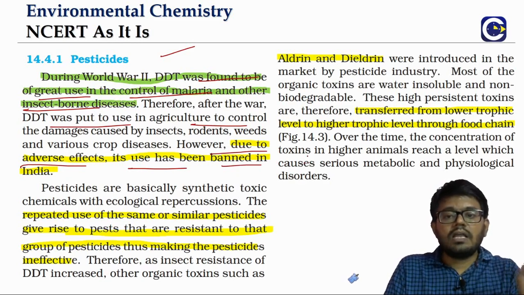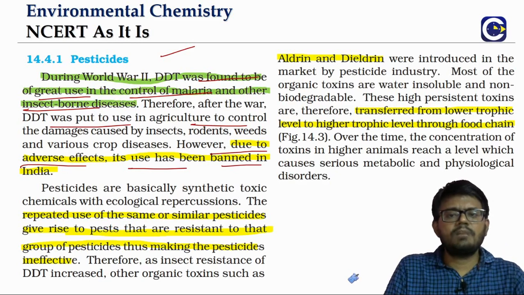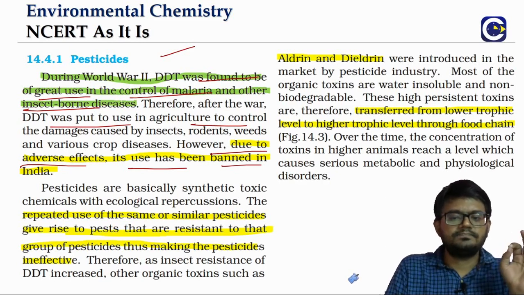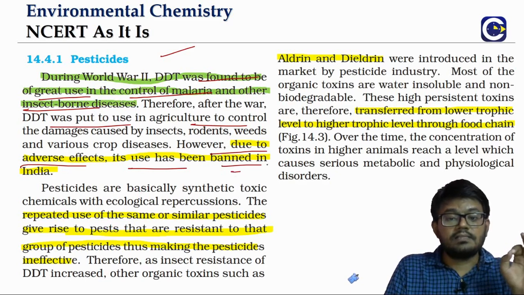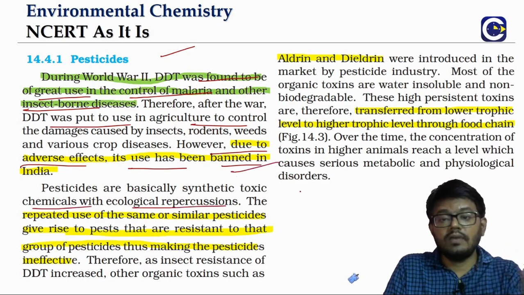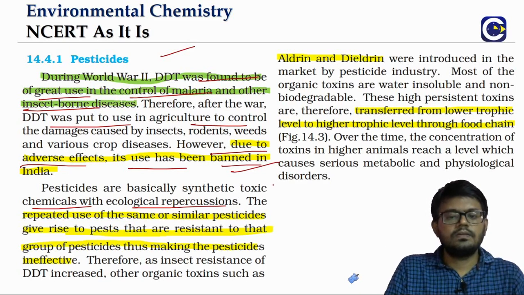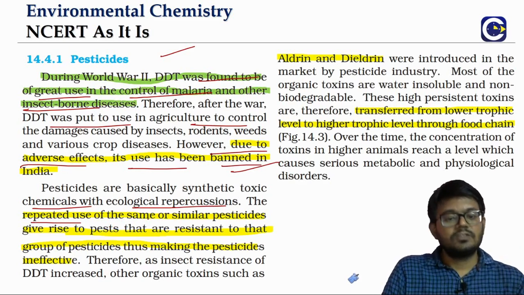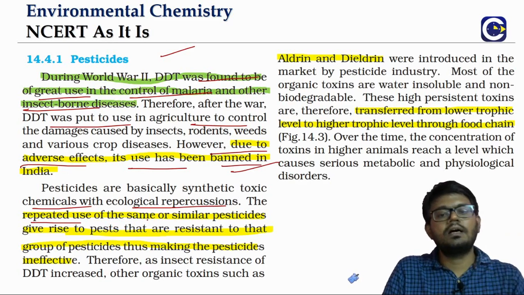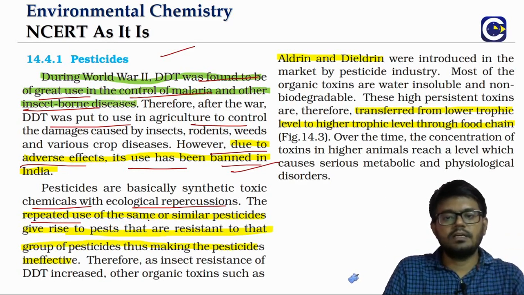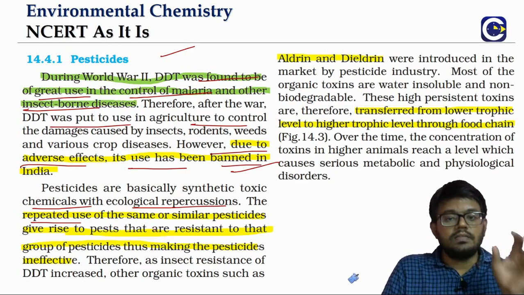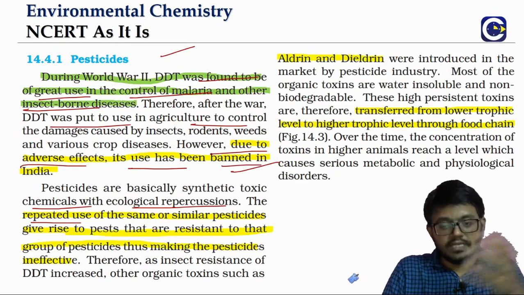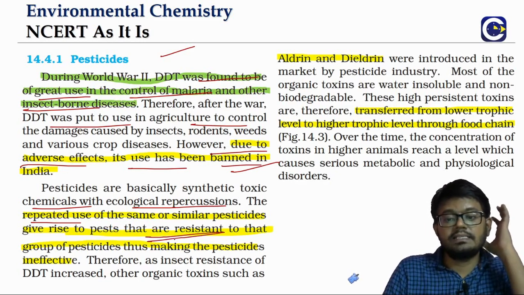Now what happens when you are using pesticides? What are pesticides? Basically these are chemicals, and these chemicals are toxic and will have ecological repercussions. If you use the same pesticide often, the first time we can control the pathogens or disease-causing organisms, but the next time, because of their natural evolution, these organisms will become resistant.